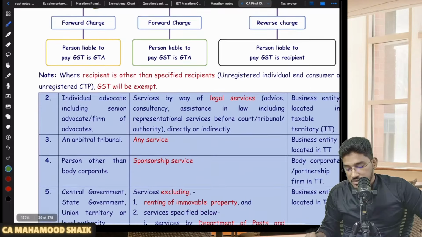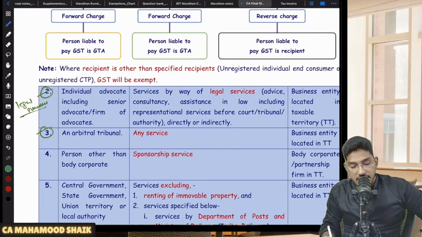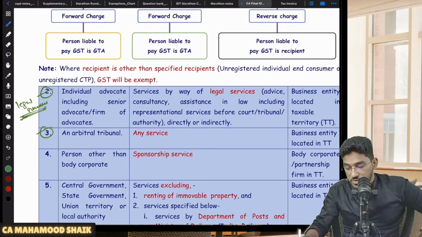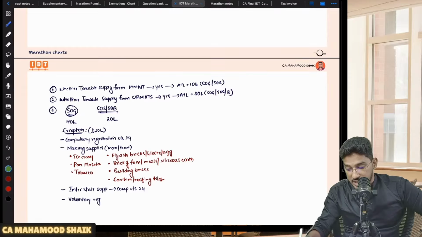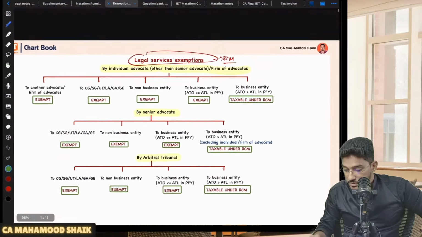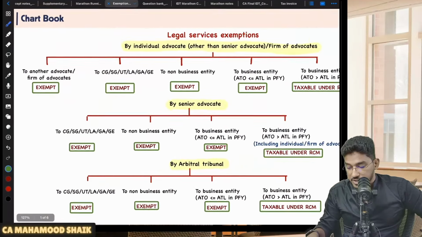So the first category of service which is getting covered under RCM, we have covered. Then the second and third points are talking about legal services. Legal services, when they will get covered under RCM, even for that legal services we have an exemption. So when RCM, when exemptions, for this also I have a chart here. Let us try to cover it with the help of the chart. So if you come here, legal service related exemptions, as you could see here.